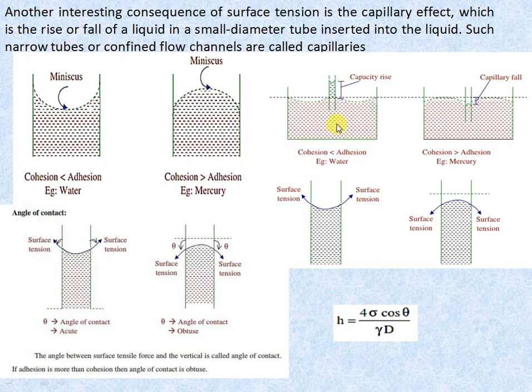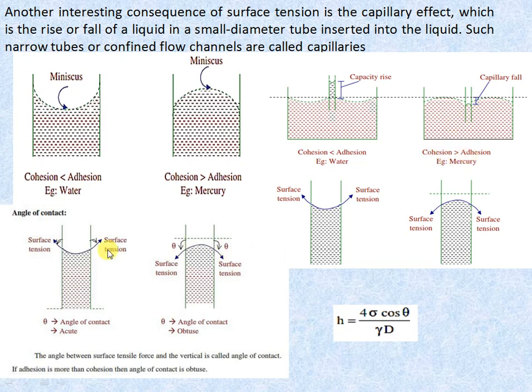Adhesion between the water and glass surface is more than the cohesive force. So capillary rise is observed in water, and for mercury you can see capillary fall is observed, because in mercury the cohesive force is more than the adhesive force.